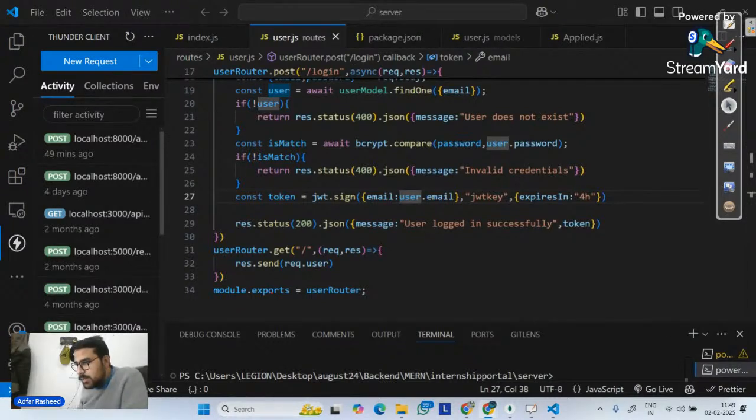So token expire means will it be removed? It means after this, the token will not be valid. It will be there maybe. You can store it in local storage anywhere, but it's not a valid token, right?